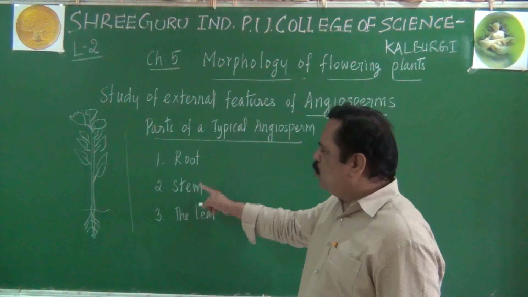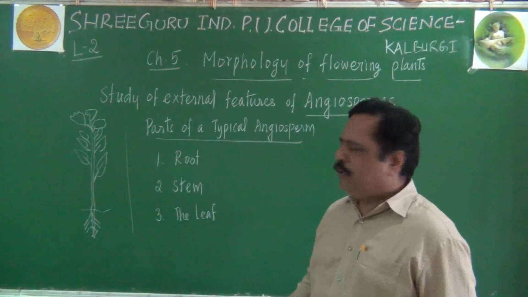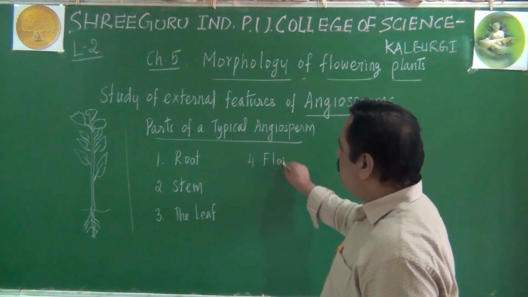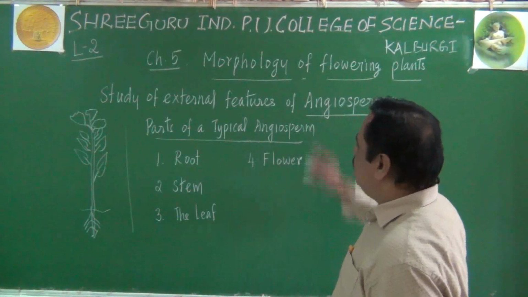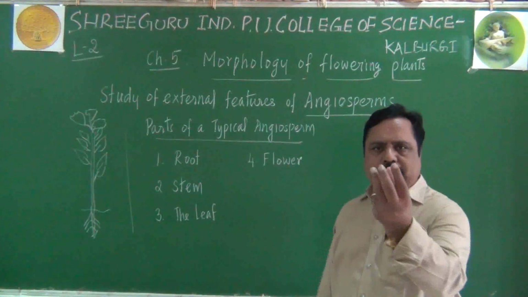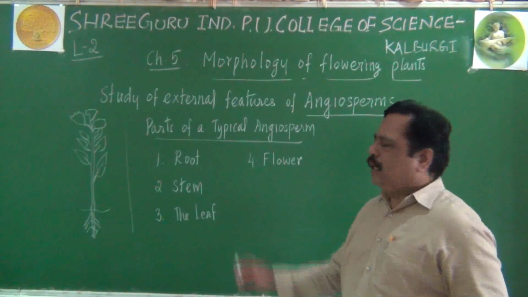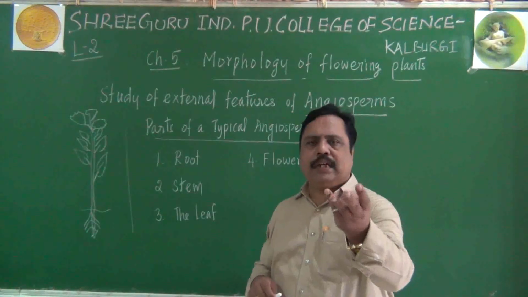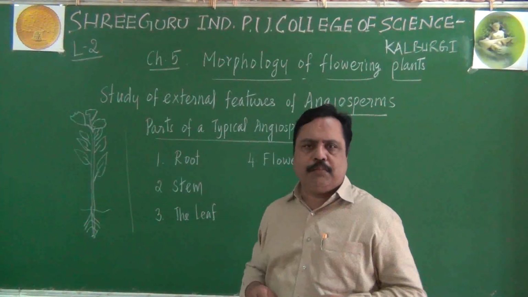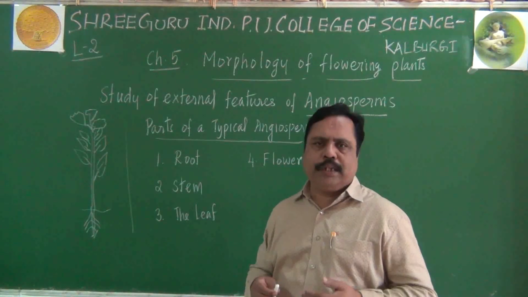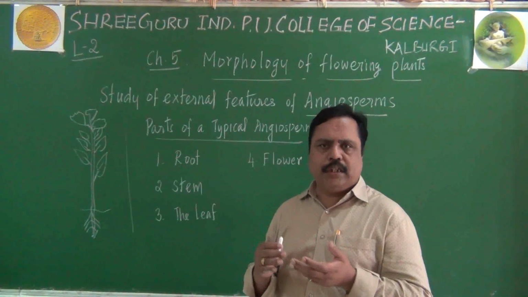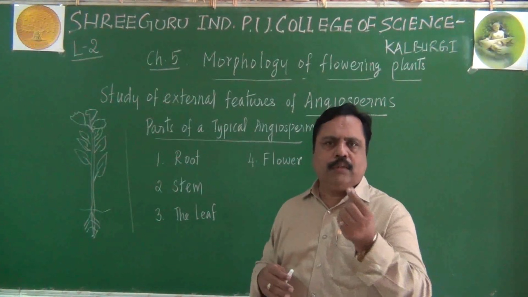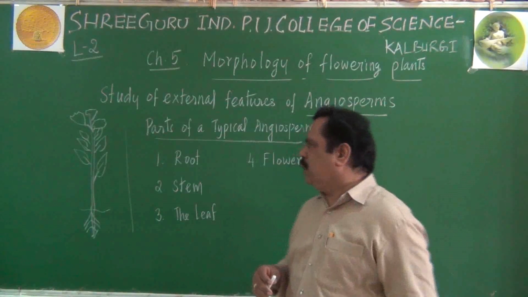In addition to root, stem and leaf, there will be some more parts like the flower also present in an angiosperm. So a typical flower you can take and study about the structure of flower. It will have calyx, corolla, androecium, gynoecium, like you may be remembering, and how they are arranged, where they are arranged, what is the role of each flower part, everything we will be studying here.